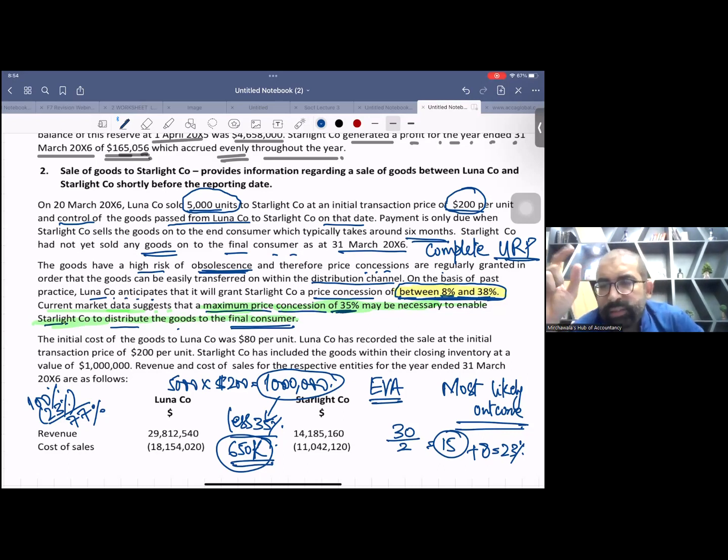The amount of transaction, the amount of revenue, will be removed from consolidated sales as well as consolidated cost of sales. And number 2, URP will be added in consolidated cost of sales. This is also the requirement of the next question, I'll tell you, right?